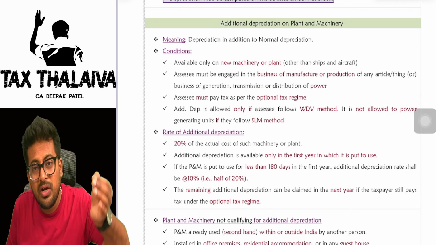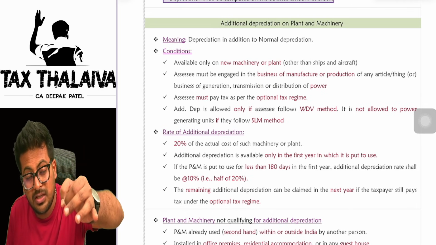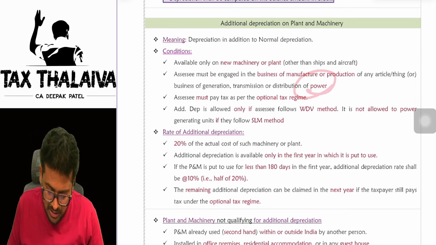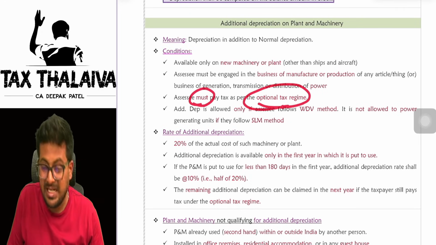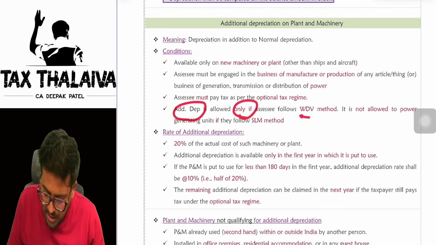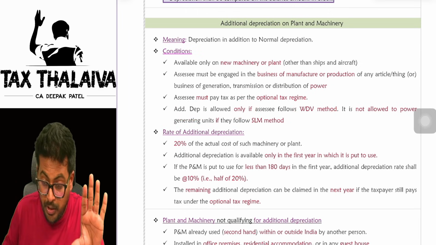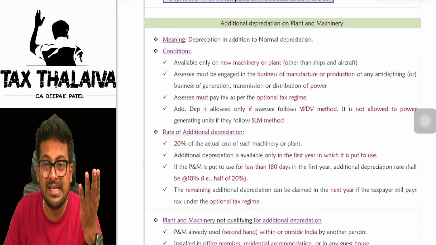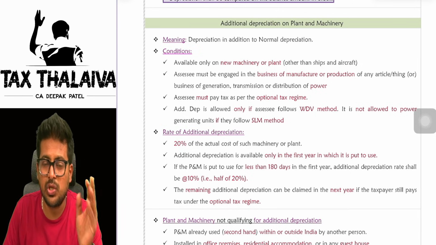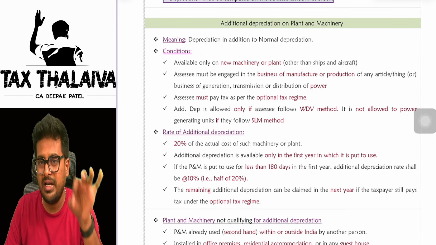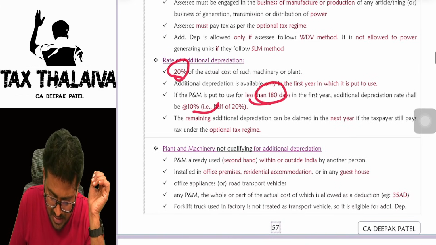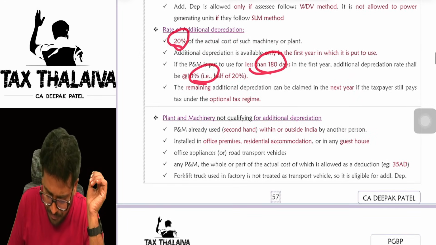One more thing, even if you are in the business of manufacturing, generation and distribution of power, you are still eligible for additional depreciation. You must opt for the optional tax regime, which means it is not available under the default tax regime. Additional depreciation is allowed only if the WDV method is followed. This is also an important point, boss. If you follow the SLM method, you cannot claim additional depreciation. Only if the assessee follows the WDV method will you be eligible to claim additional depreciation. What is the rate, sir? 20%. Less than 180 days, half rate, which is 10%.